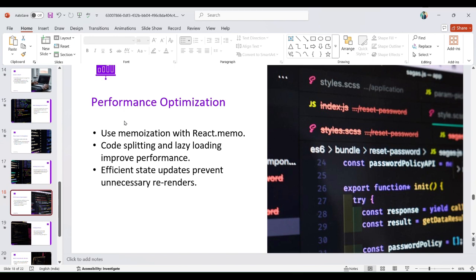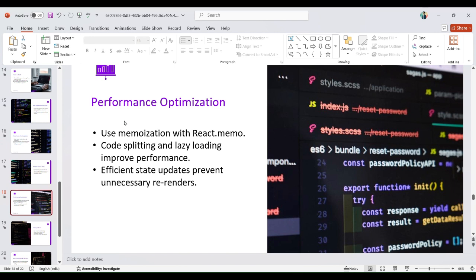Code splitting and lazy loading. Lazy loading, we know lazy means a bit of laziness. When we visit a website, most developers use lazy loading.